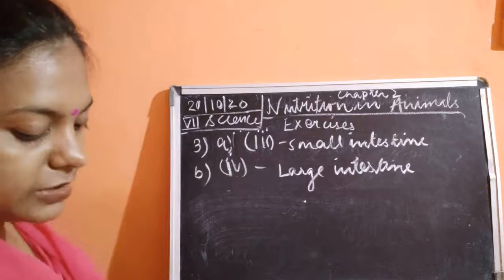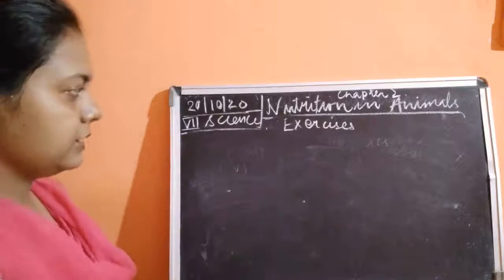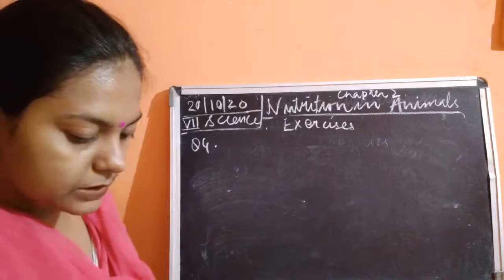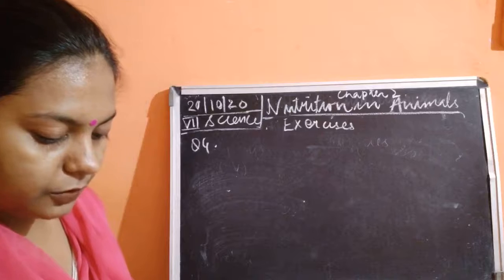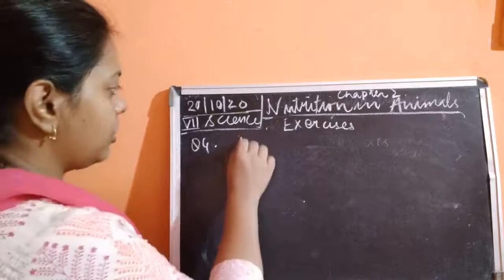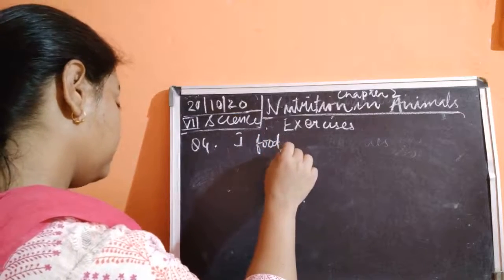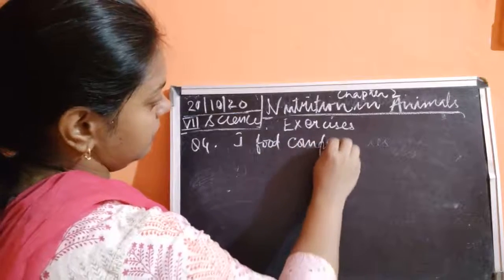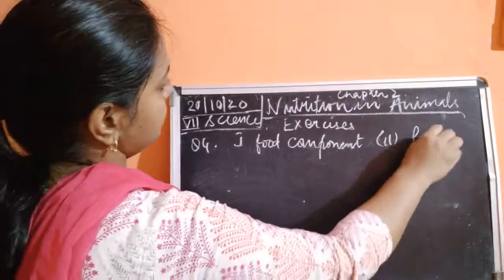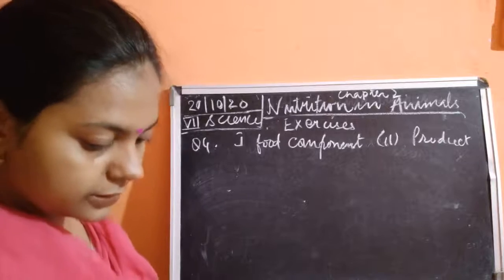Okay, then after that, the fourth question is match the column. Match column A with column B. Column 1 is about food components, and the second column is the products of digestion. Okay, then after that, first is carbohydrate.